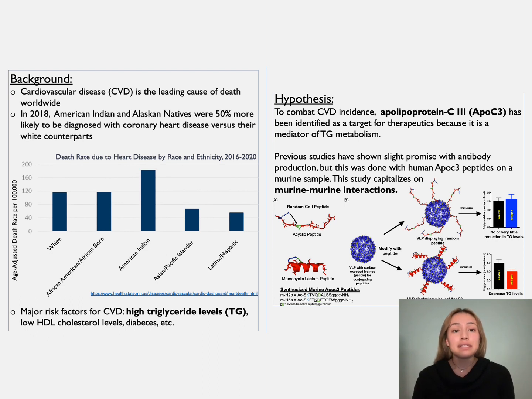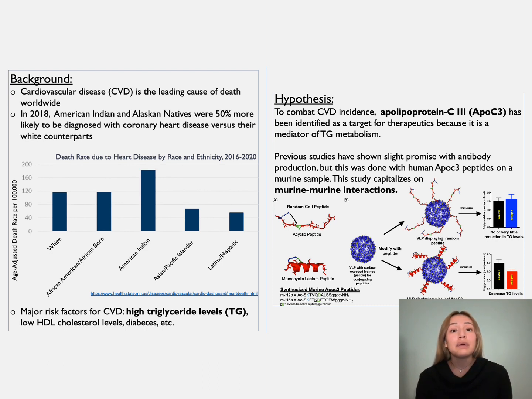Also, quick note, CVD is an umbrella term for many diseases of the heart and blood vessels, which can include coronary heart disease because it is a type of heart disease, but a coronary heart disease doesn't necessarily include CVDs. There are numerous risk factors for CVDs, some of which can be population-specific or even environmentally specific, but some of the important ones I've highlighted here are diabetes, low HDL cholesterol levels, and the significant one we'll focus on today, high triglyceride levels or TG levels.